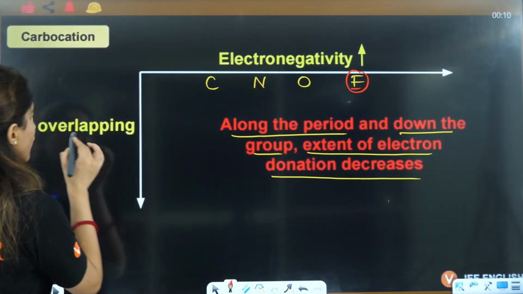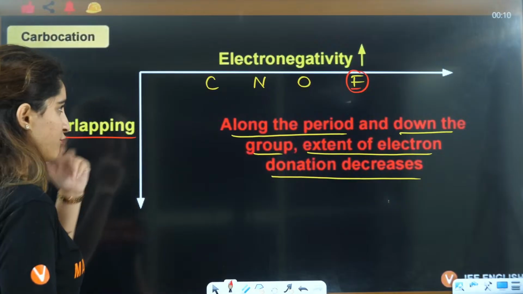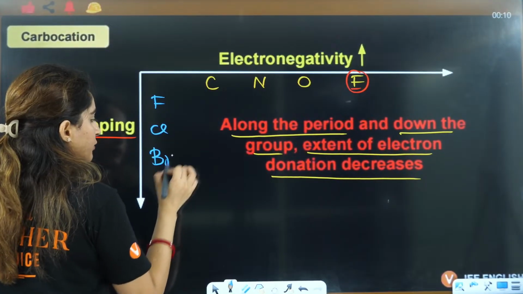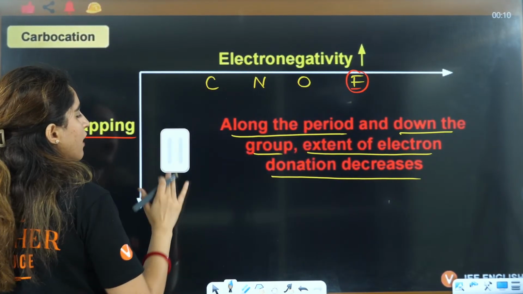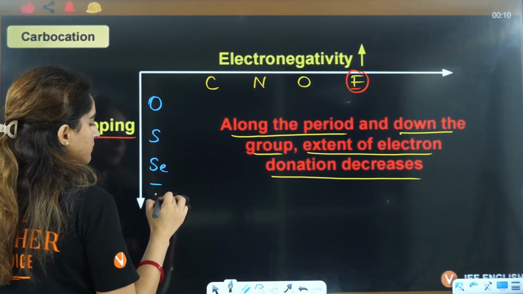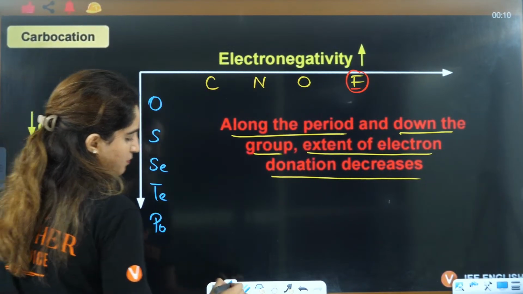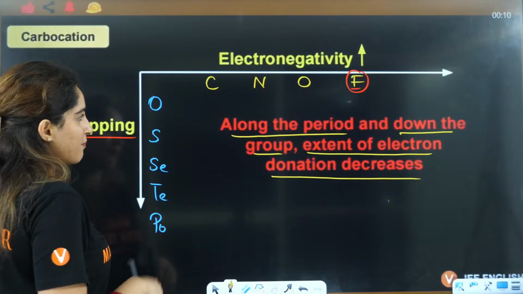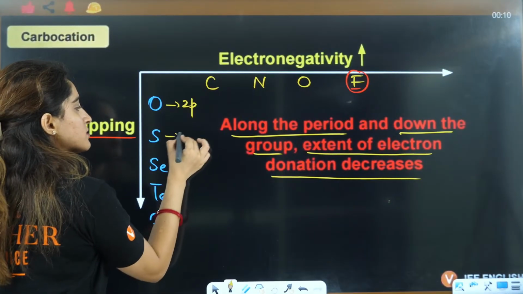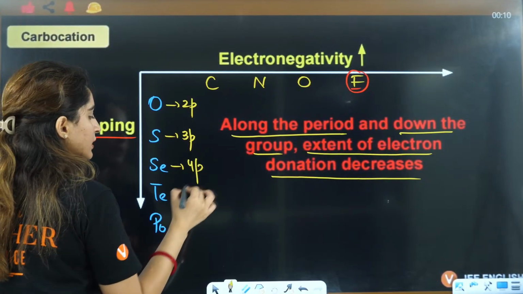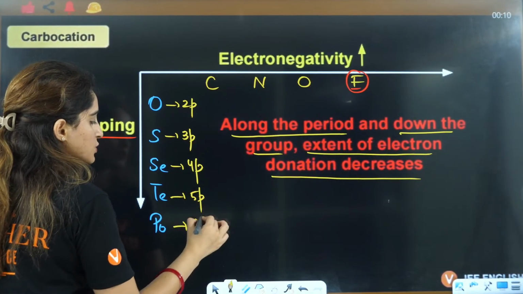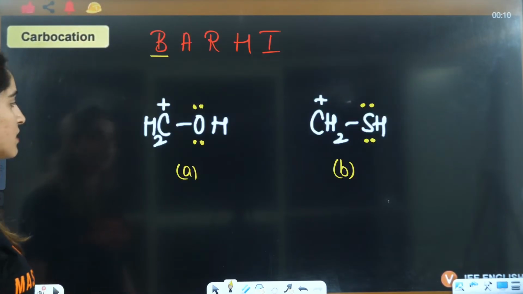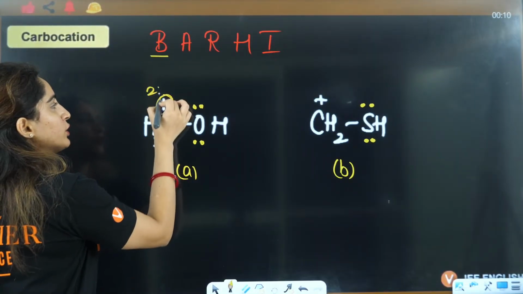Down the group, it is because of overlapping, right? You have fluorine, chlorine, bromine, iodine, or oxygen, sulfur, selenium, polonium. Down the group, this is in 2p, this is in 3p, this is in 4p, this is in 5p, this is in 6p, and the carbocation is in 2p.